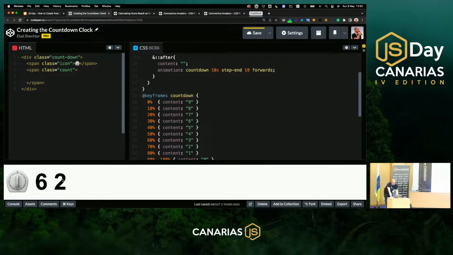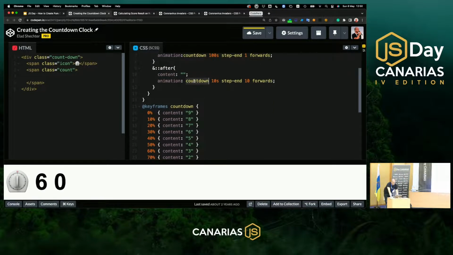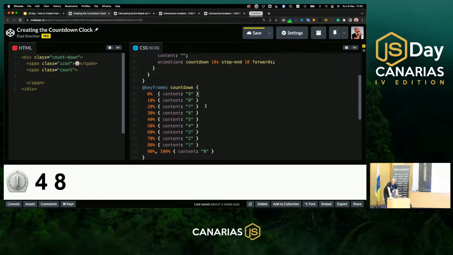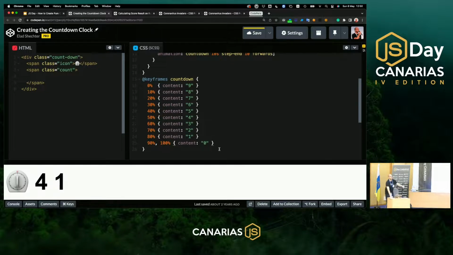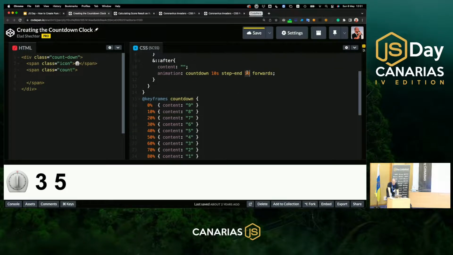For the second value, this is the after pseudo element. I'm calling now the same animation, but in a different way. Now I'm telling the animation for the second value to work for a total of 10 seconds and 10 iterations. 10 seconds, 10 frames, every 1 second it will go a number down, 2 seconds another, and so on and so on. When it finishes the first iteration, it will do it again for another 9 iterations. Why? Because I declared here that I want it to work for a total of 10 iterations.